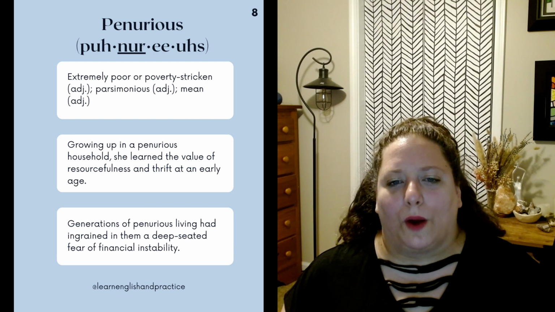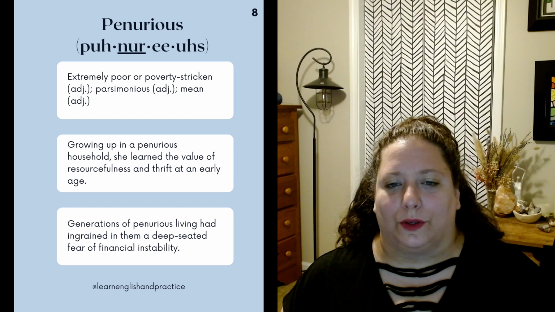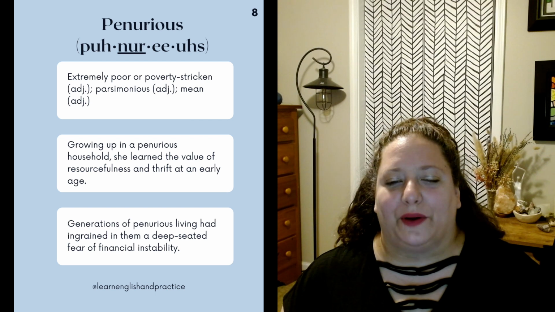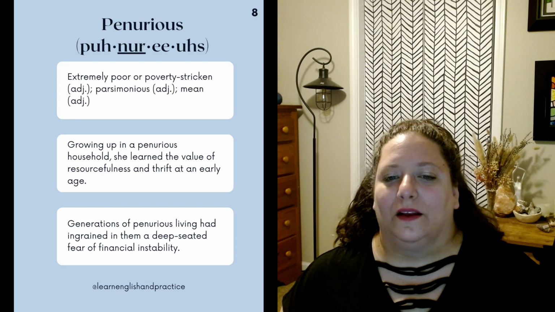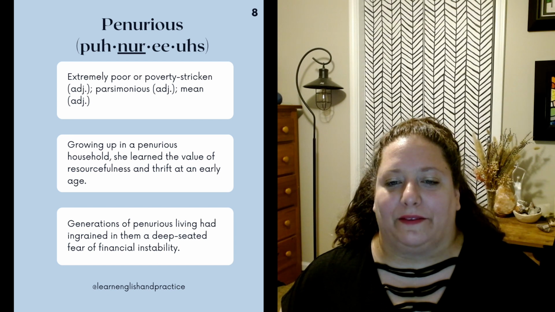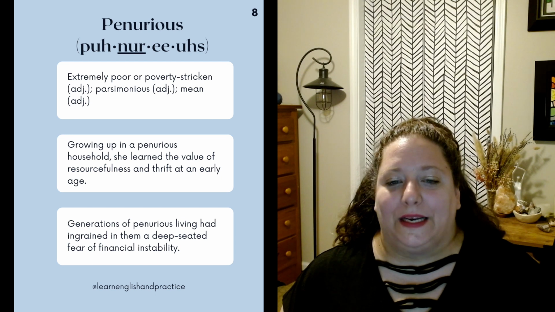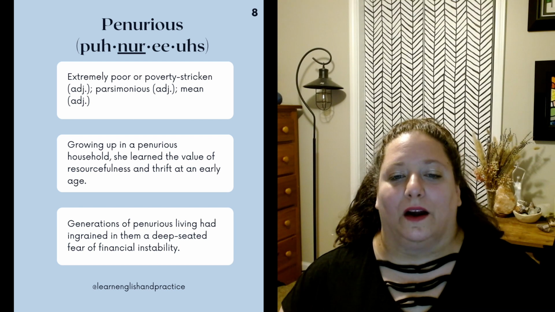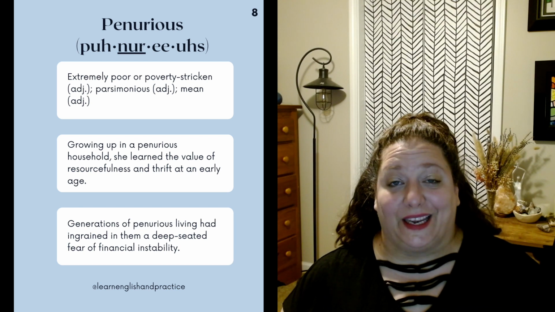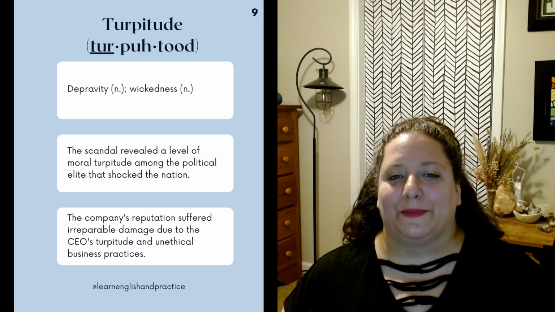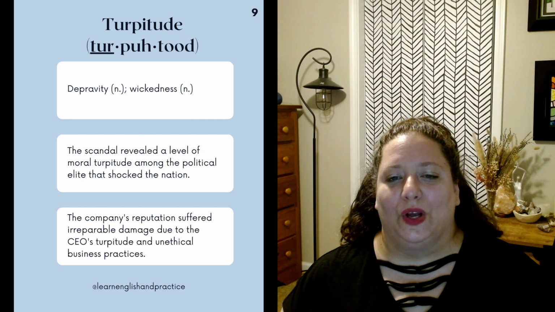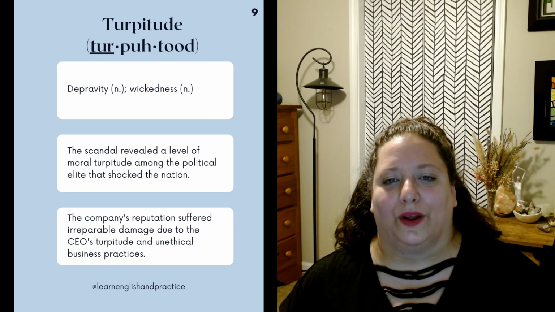Examples are growing up in a penurious household, she learned the value of resourcefulness and thrift at an early age. Generations of penurious living had ingrained in them a deep-seated fear of financial instability. Turpitude. This means depravity as a noun, wickedness as a noun.